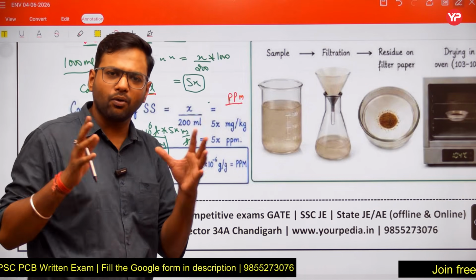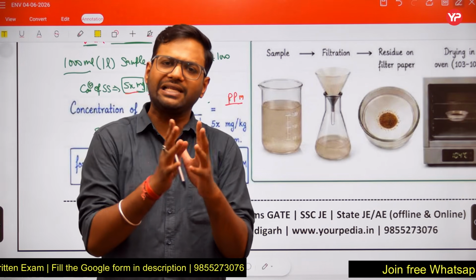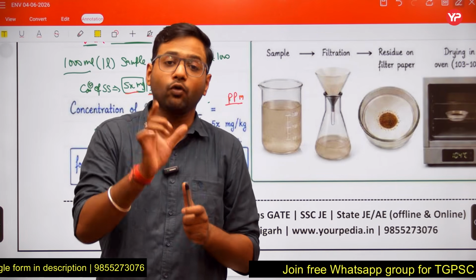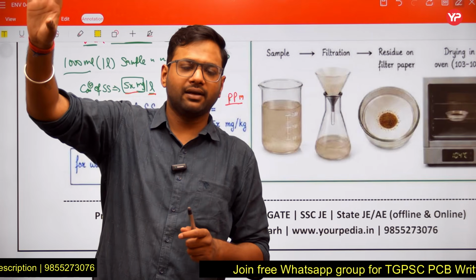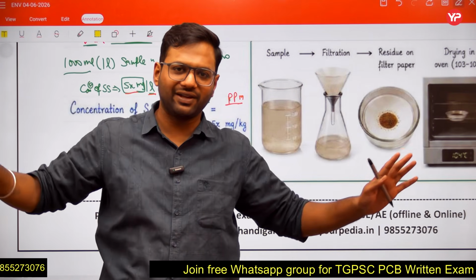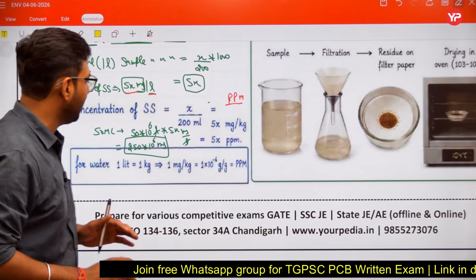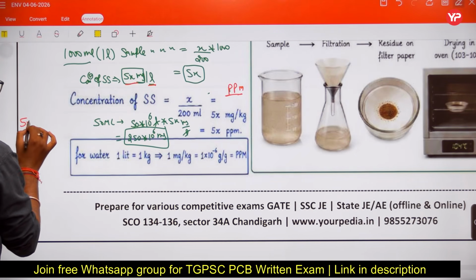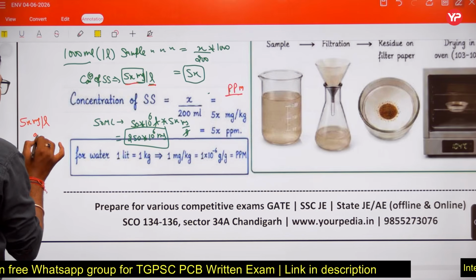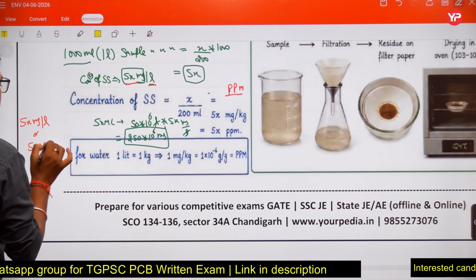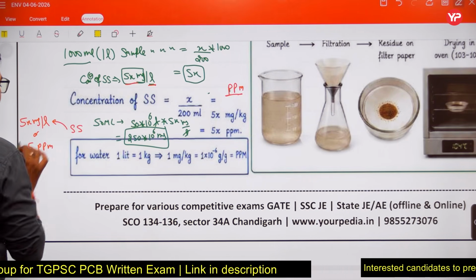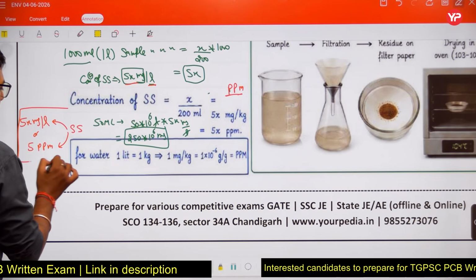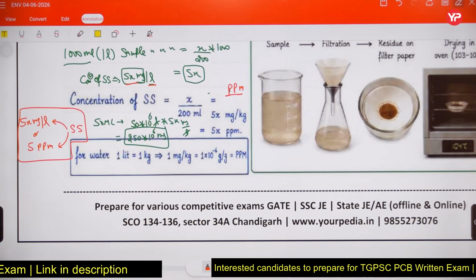For water case, both are considered approximately same, not for air case. Right? For air case, it will create a huge difference. But for water case, we can say 5x milligram per liter or 5 ppm. So the concentration of the suspended solids in the water, either you say 5x milligram per liter or say 5 ppm. Both are true.